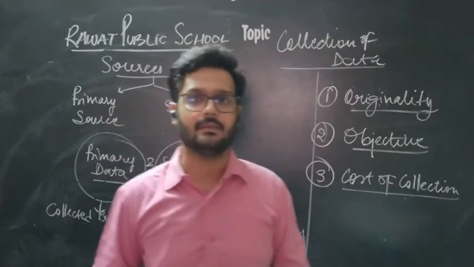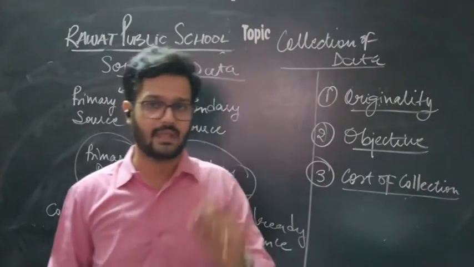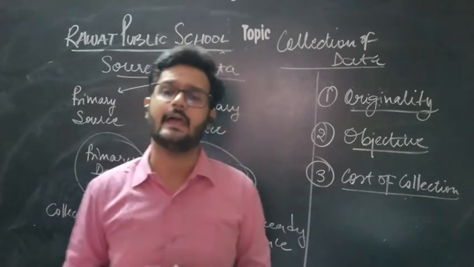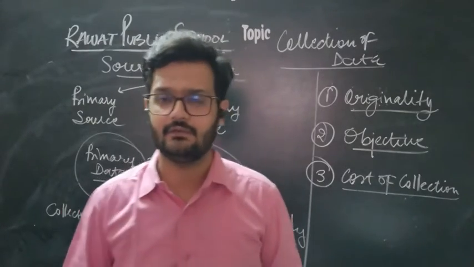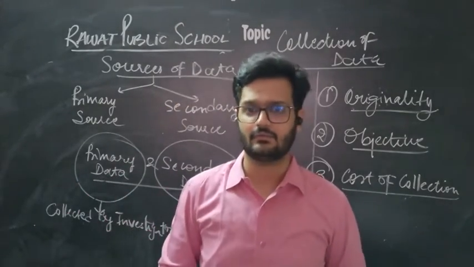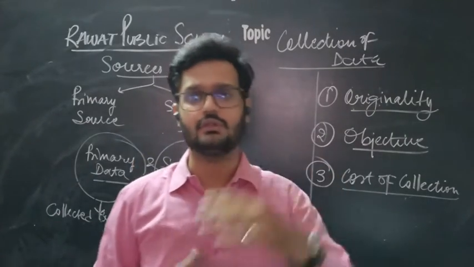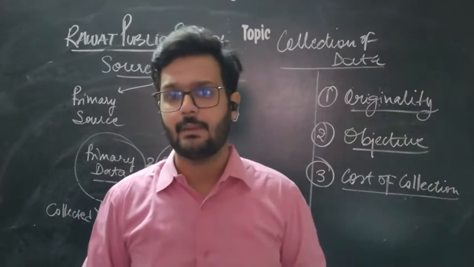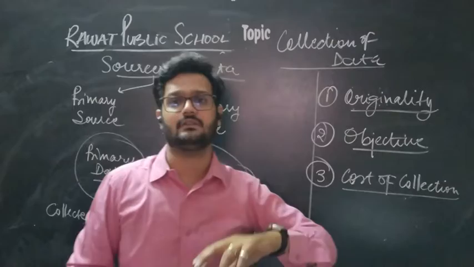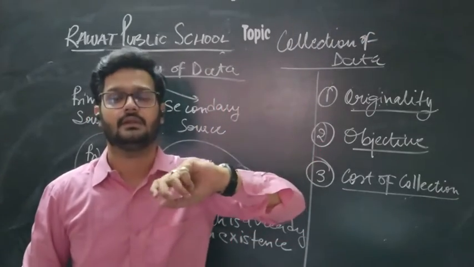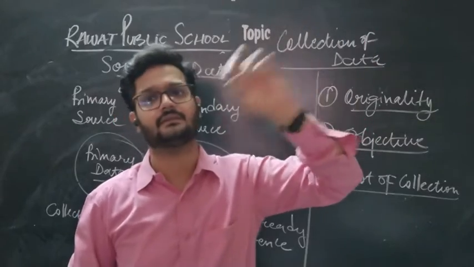When we collect primary data, we already have a certain objective in our mind. For example, if I want to collect information regarding percentages of students, I have an objective in my mind and I will ask specific questions only. But secondary data has been collected by some other person for some other purpose.